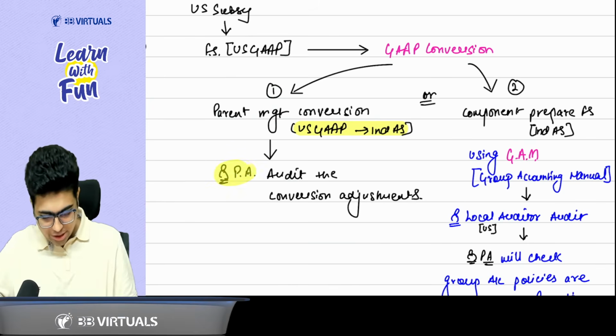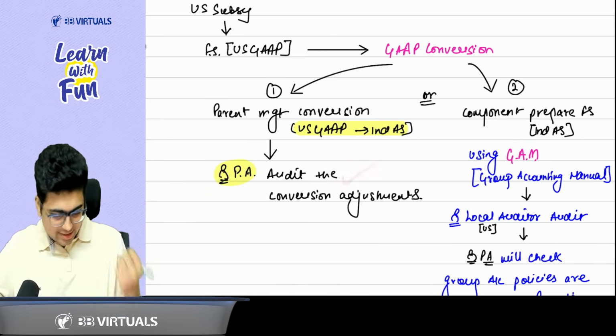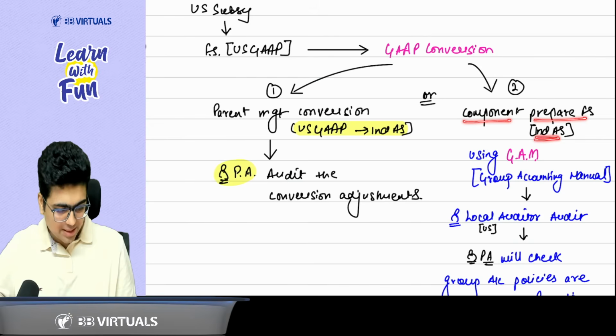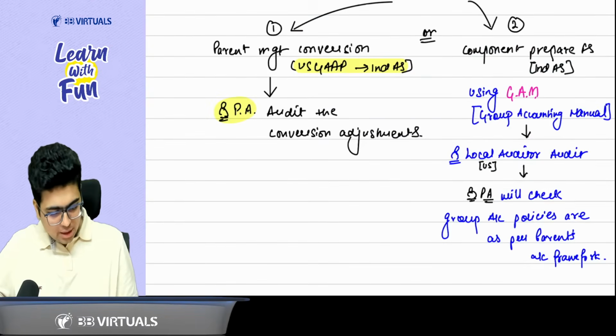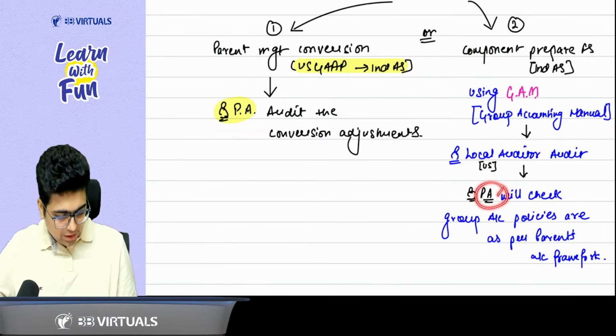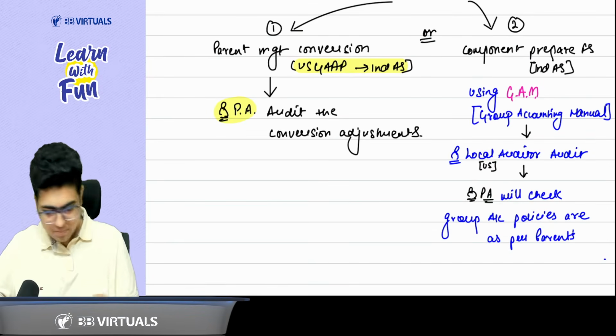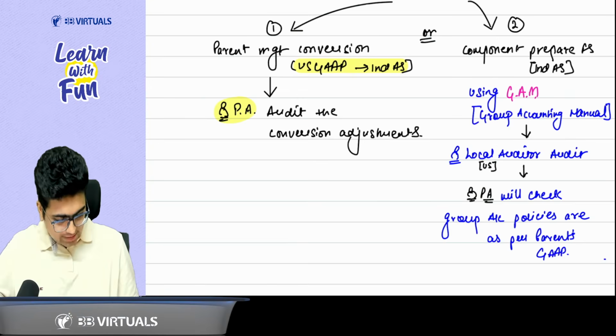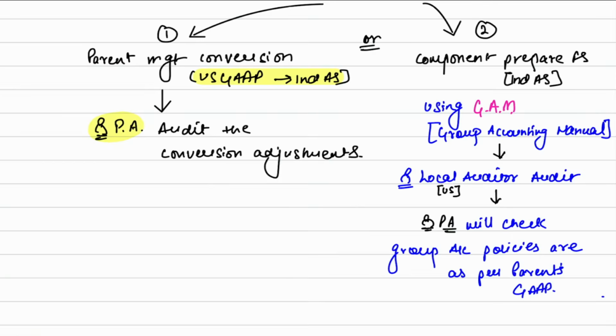And as a principal auditor, you will audit the conversion adjustments. Or the component can prepare the financial statement as per Ind AS, that means the parent's GAAP, using the group accounting manual. Okay, sir, GAM. Now, sir, the local auditor will do the audit as per the group accounting manual, and the parent auditor will check whether the group's accounting policies are as per the parent's GAAP. So this will be something checked by the parent auditor.